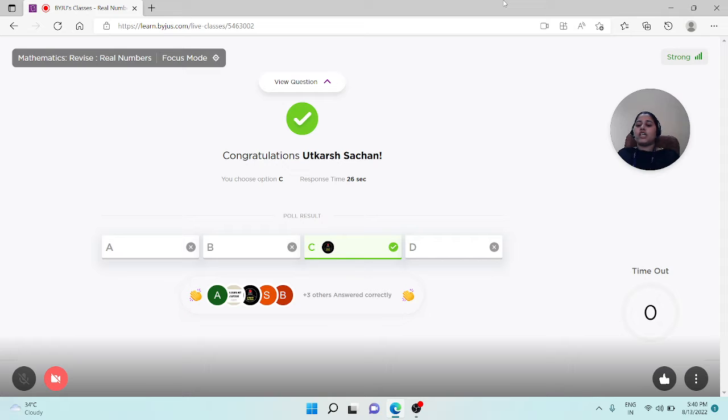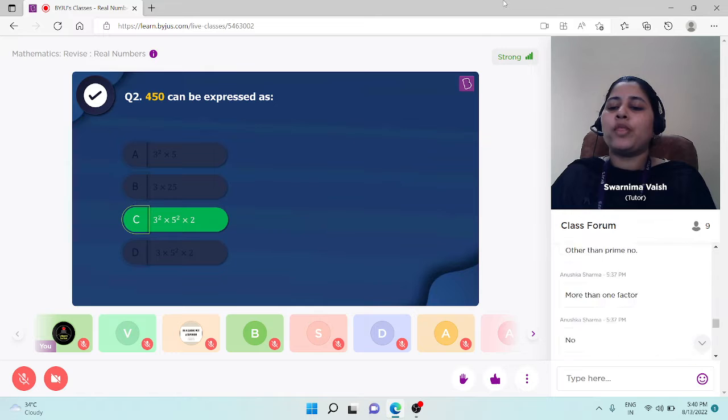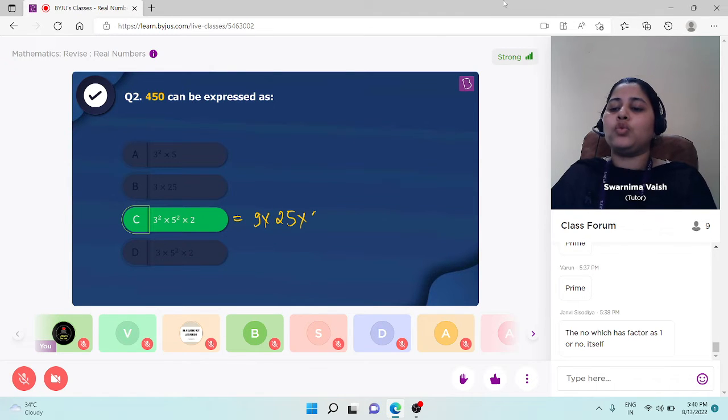But well done, Utkarsh, Bhumi, Anushka, Varun, Sarenya, Anshul, Janvi, and Devraj. Friends, absolutely correct answer by all of you. Yes, it is option C. You can verify it also. 3 square means 9, 5 square means 25, into 2 means 9 into 50, that is equal to 450. These are the prime factors of number 450. So that's why option C will be the correct answer here.